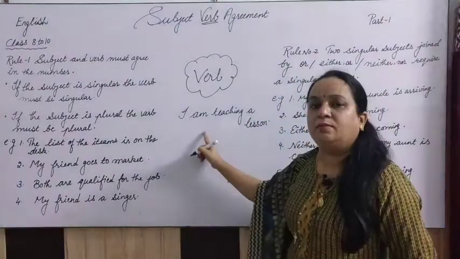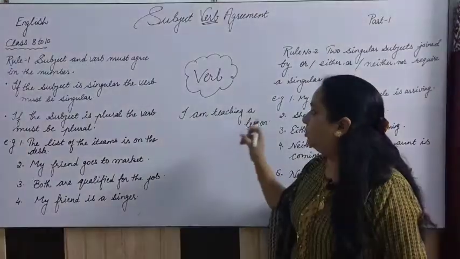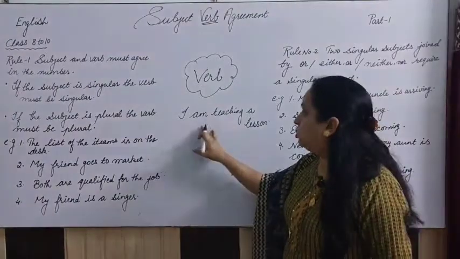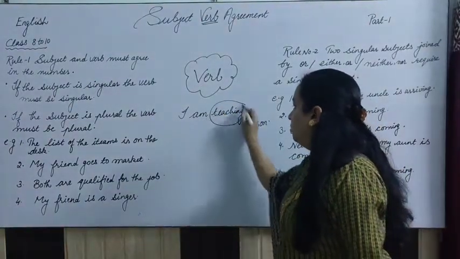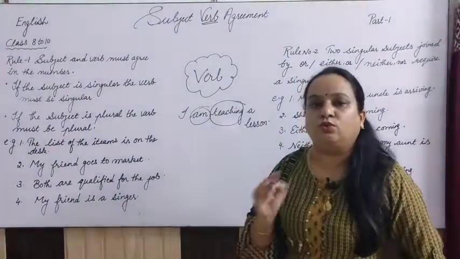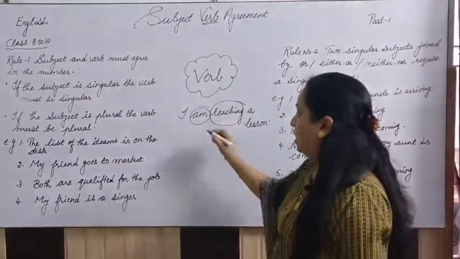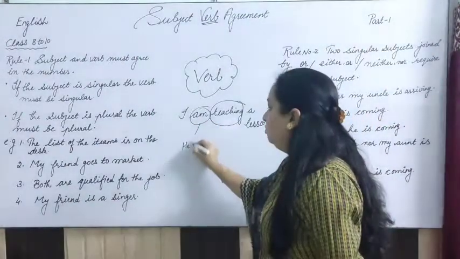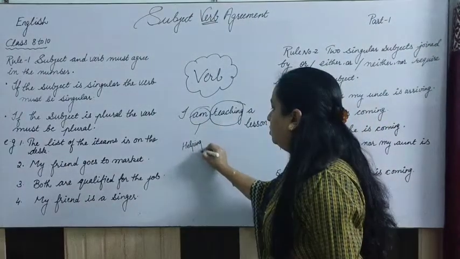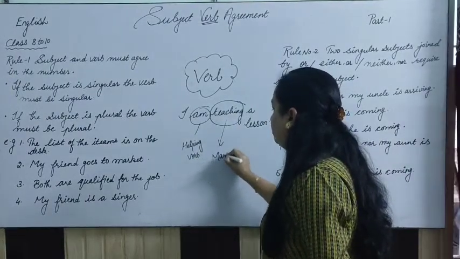If I ask you to get the verb out of this sentence, you will say teaching is the verb, that's right. But with that, am is also a verb, because we have two categories of verb here. One is the helping verb, and the second one is the main verb.